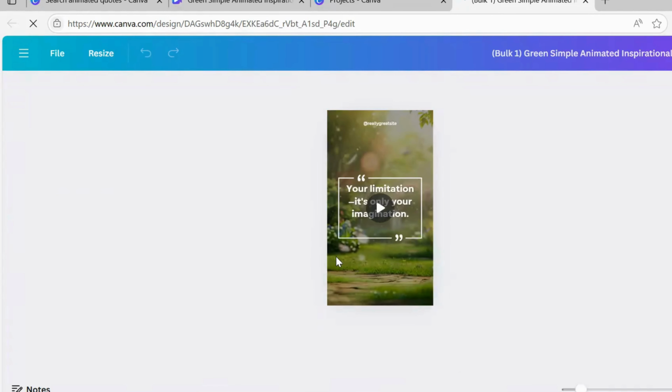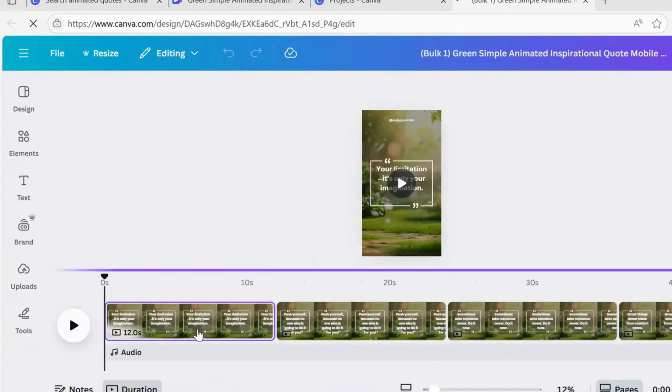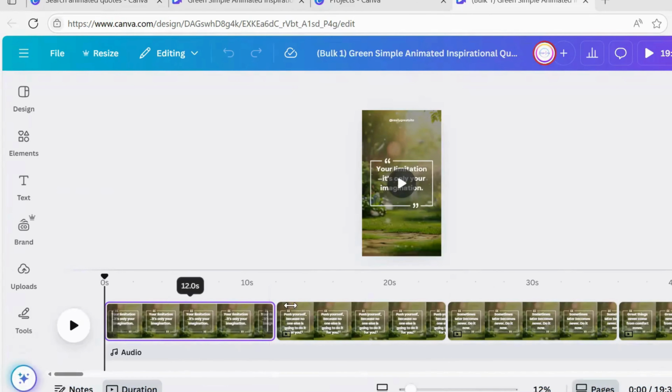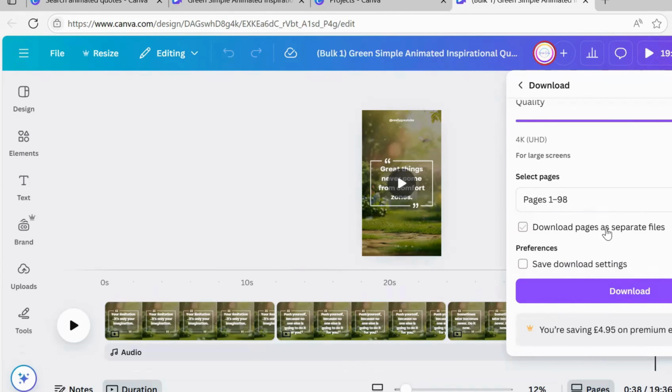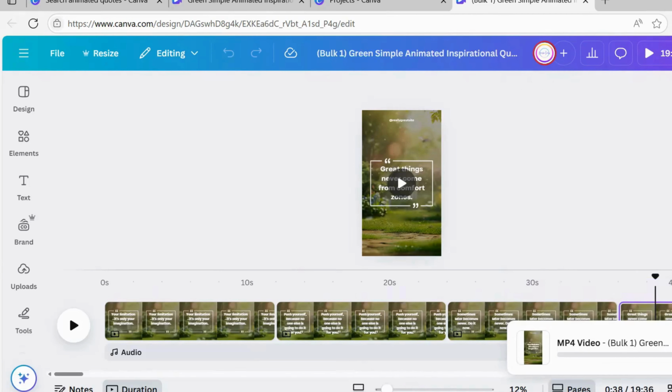Your 100 animated quote videos are ready in just a few clicks. Before downloading, make sure to select Download as separate pages. This will give you individual files for each quote. That's it! You just created 100 Reels in 3 minutes.